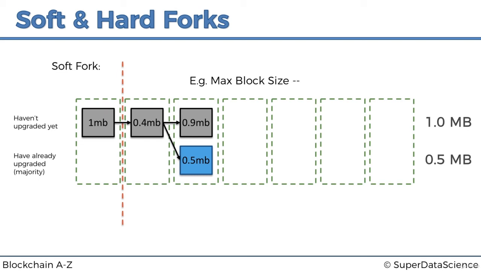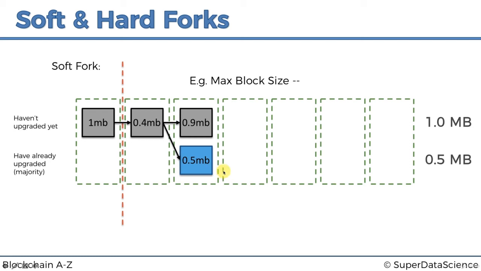However, this is the interesting part. Because we have the majority of miners here, the soft fork will only be initiated when we have not just a majority, but a prevailing majority, like 75% or 95%, a lot of miners sitting in this network. Then on this side, these miners are likely going to find the next block faster.